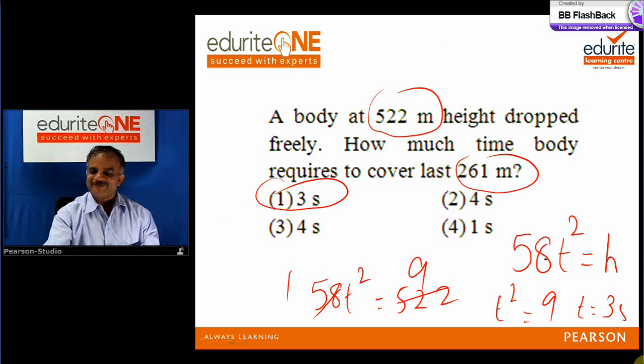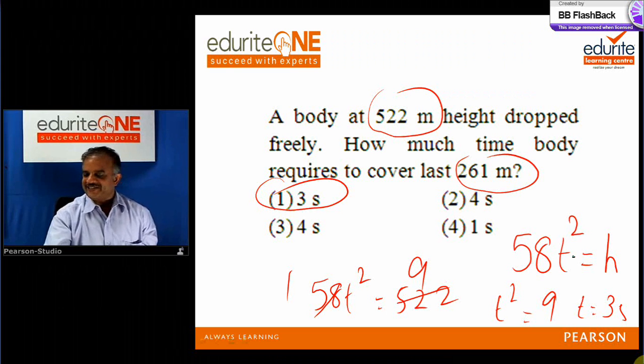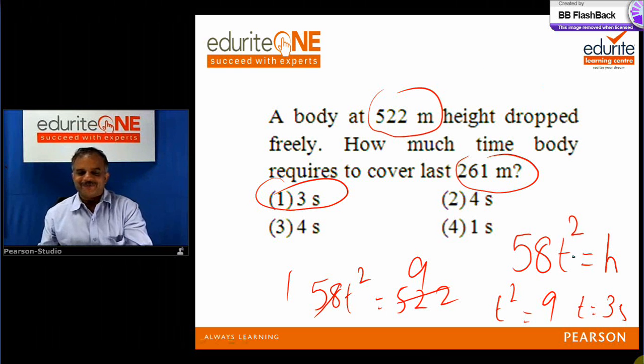I hope everybody understood. Use 58 t square is equal to h, where h is the total height and t is the time required to cover the half of the total distance. Then you can get the answer directly. This is the Edurite way of teaching.